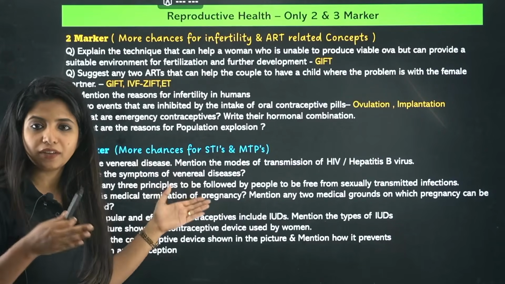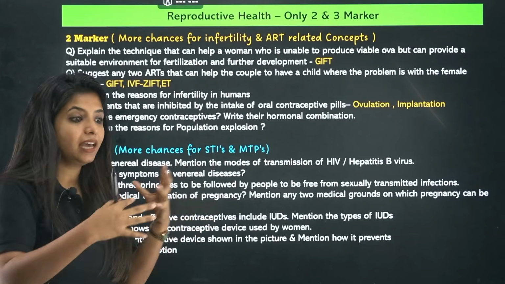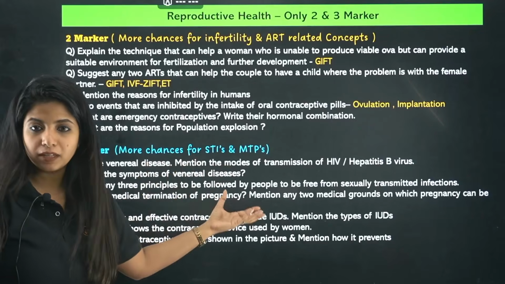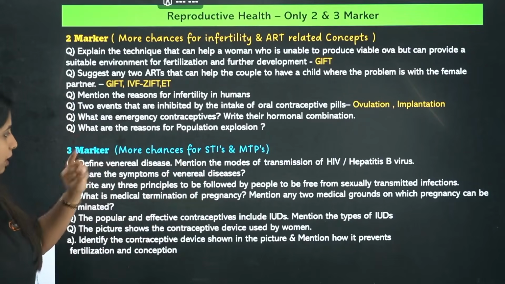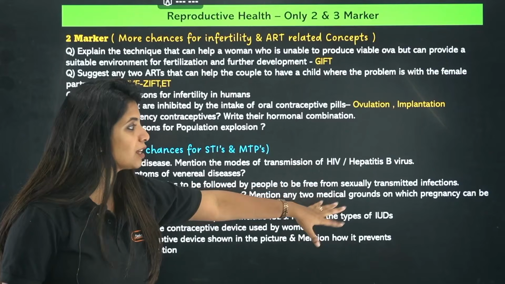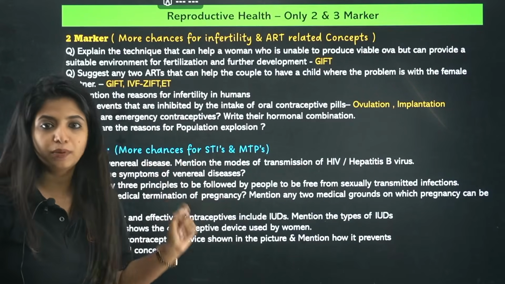So how do HIV and hepatitis B transfer? You should know it can be blood transfusion, it can be any fluids. Okay, so please know about that. What are the symptoms of venereal disease? That could also be coming for a 3-marker. Now write any 3 principles to be followed by people to be free from sexually transmitted infections. The 3 things which are given in your book, you should be writing that.